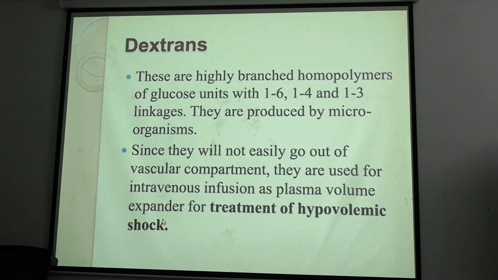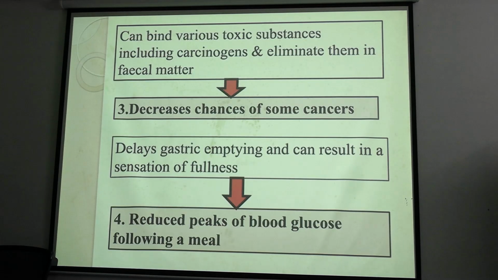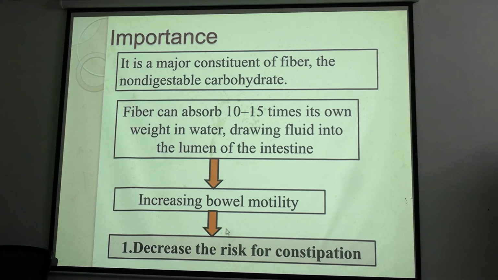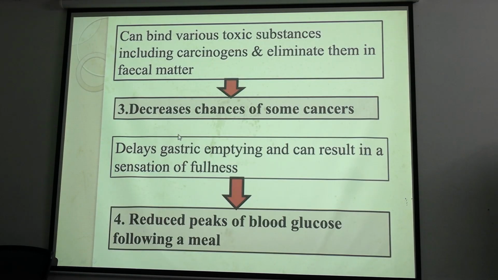It delays glucose absorption. In case of lowering cholesterol, it helps. And also in case of constipation, it is the common thing. Okay, so that is the importance of dietary fiber.